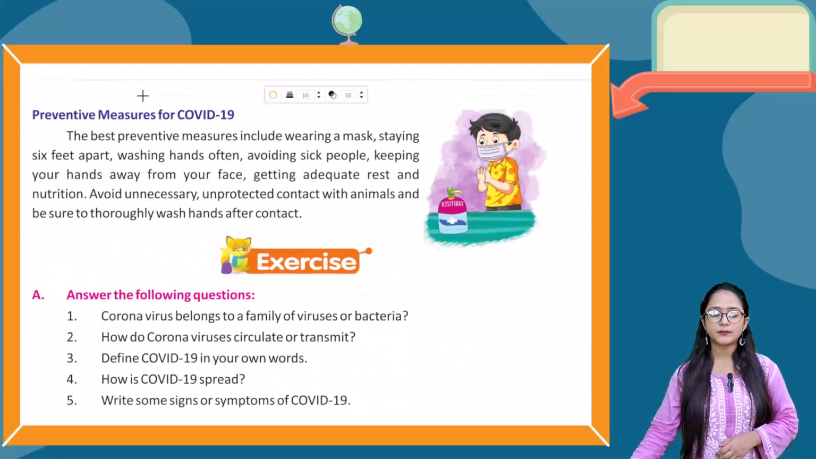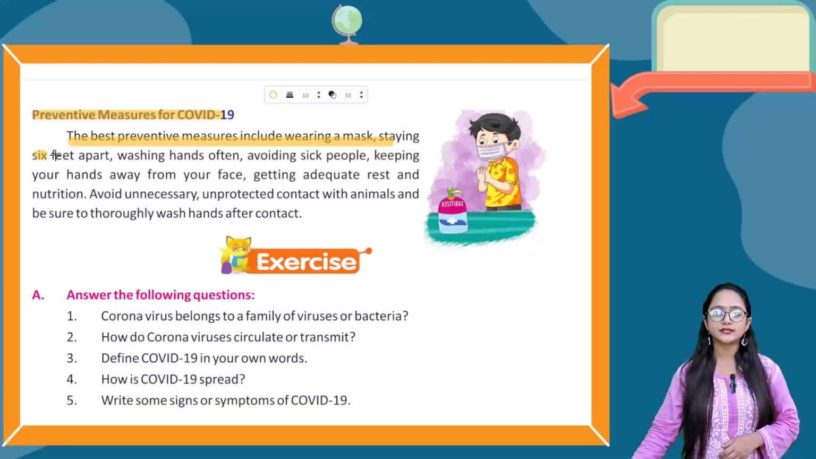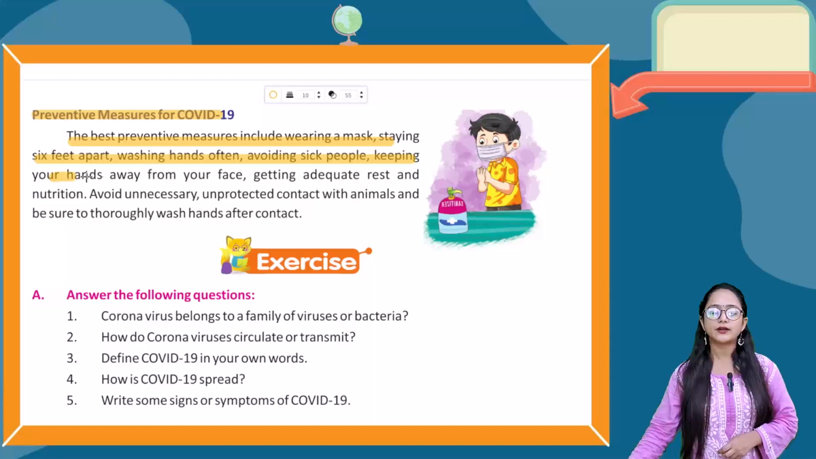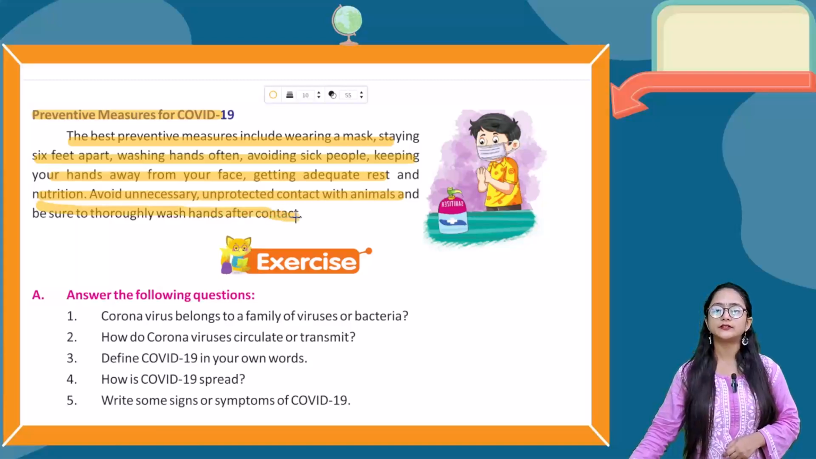Now let's talk about preventive measures for COVID-19. The best preventive measures include wearing a mask, staying 6 feet apart, washing hands often, avoiding sick people, keeping your hands away from your face, getting adequate rest and nutrition, avoiding unnecessary unprotected contact with animals, and being sure to thoroughly wash your hands after contact.